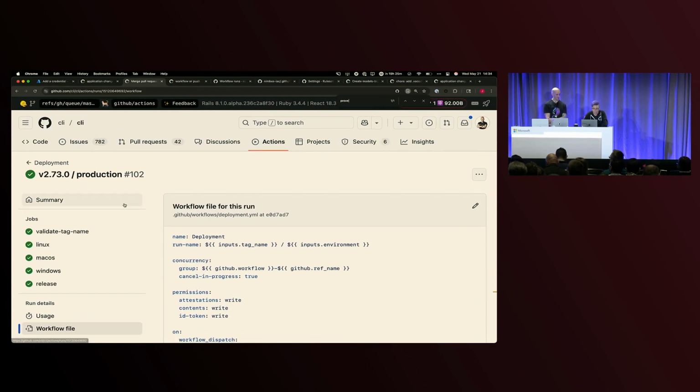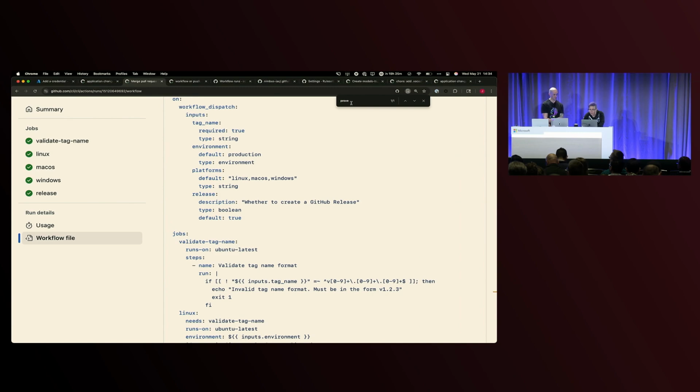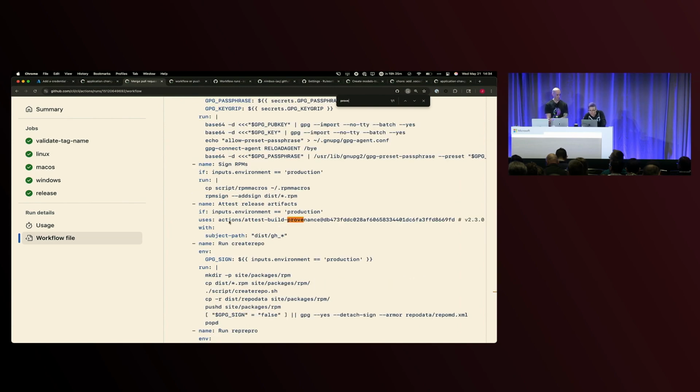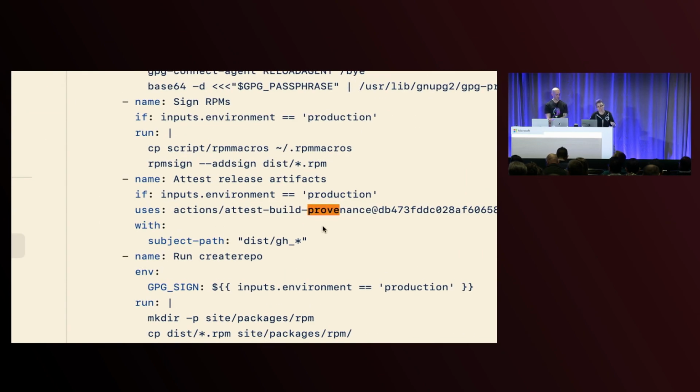It's this particular action right here, actions/attest-build-provenance. Simply add that step and point it to the path. Or, like I said, if you're using Azure Container Registry and the official Docker action from the Actions Marketplace, that will automatically handle your provenance and sign it for Azure Container Registry.